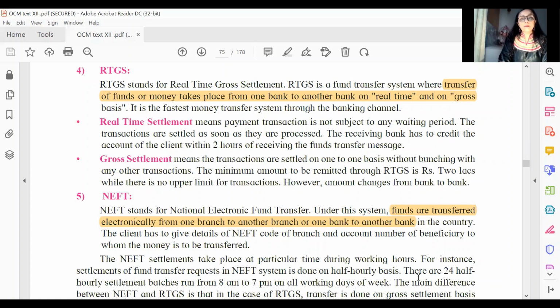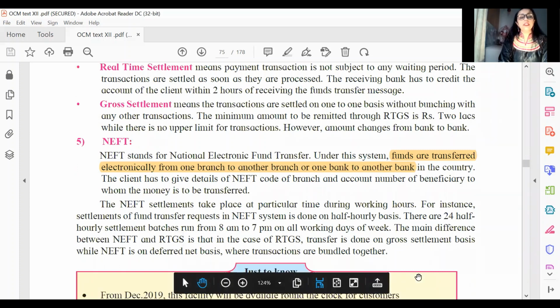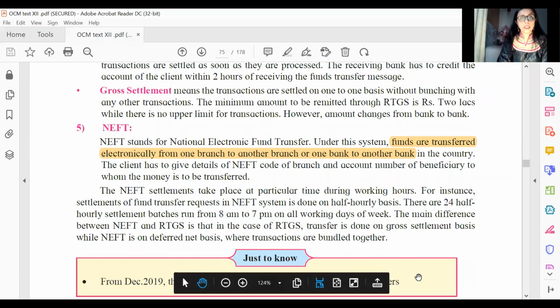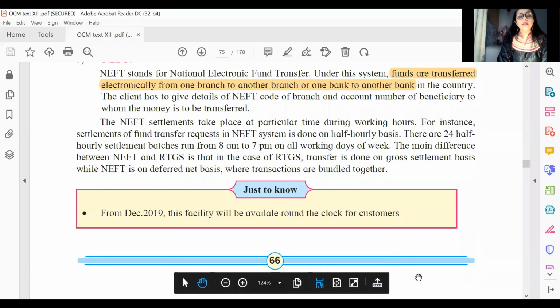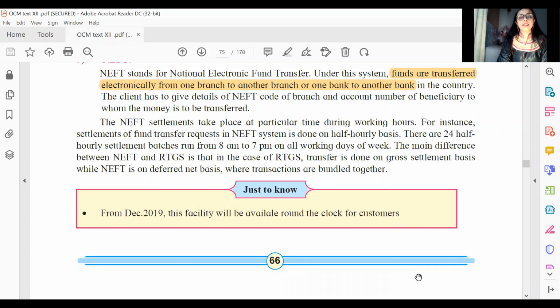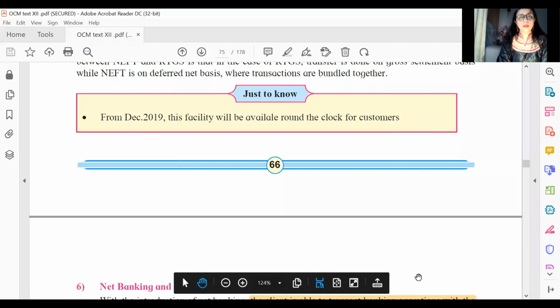The next, 5th type. See the highlighted text there. NEFT: funds are transferred electronically from one branch to another branch without any delay. So this is how you have NEFT explained. There are different time slots, where as soon as you click, and if you're within that time slot, the particular payment will be transferred.